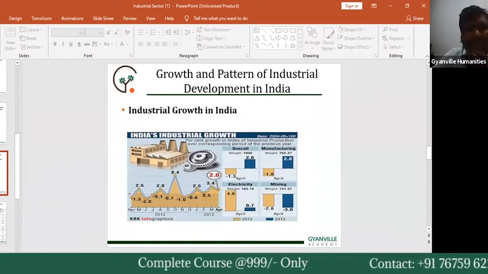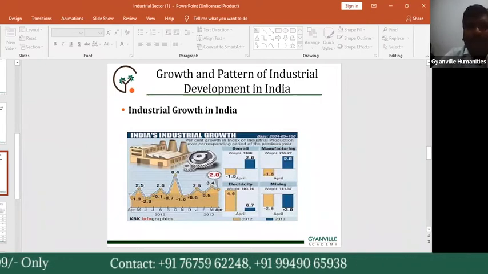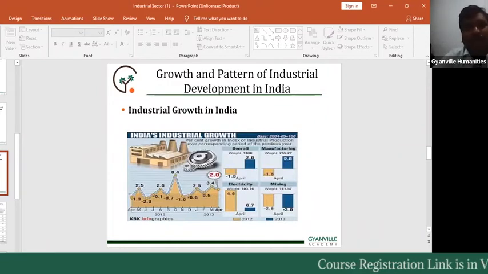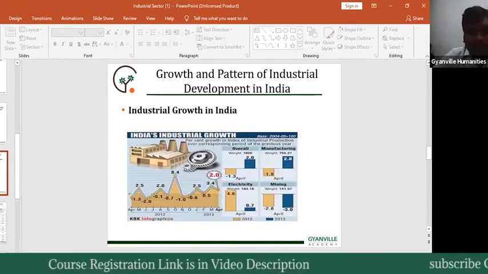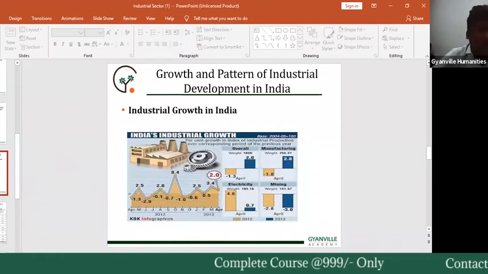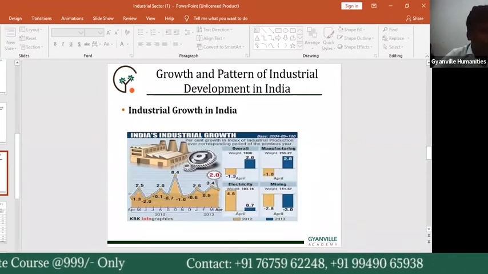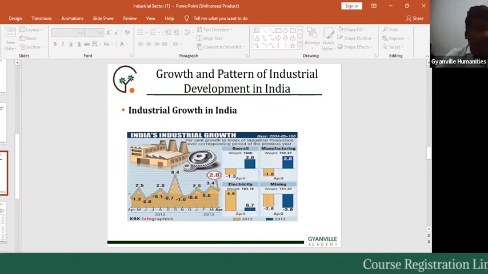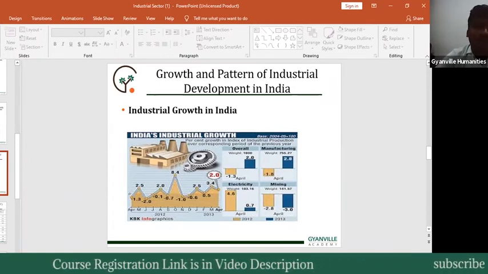At the initial time, the main authority and powers over industries were with the government, but later some freedom was given to private entrepreneurs also. That is our industrial development trend. A large number of industries have been established in post-independence India in the private, public and joint sectors.